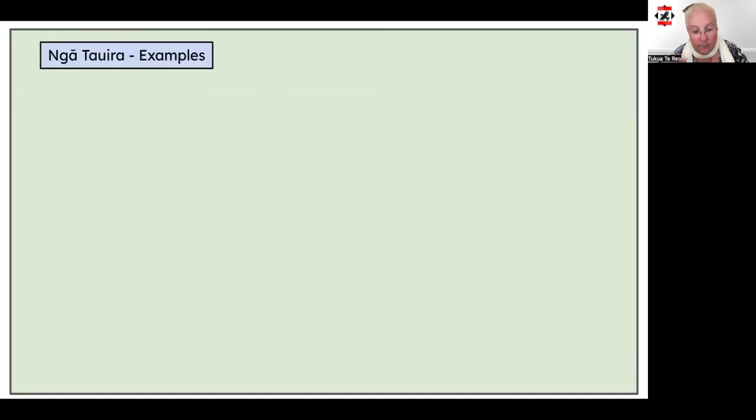Here's some more examples. This time I've extended the sentences a bit by adding the object of the sentence, the taunga. When we add an object to a sentence, we add it after ka taea e, the kaimahi, and then add the action at the end. Here's an example to show you what I mean. I want to say the teacher can carry all the bags. The basic sentence would be, the teacher is able to carry.